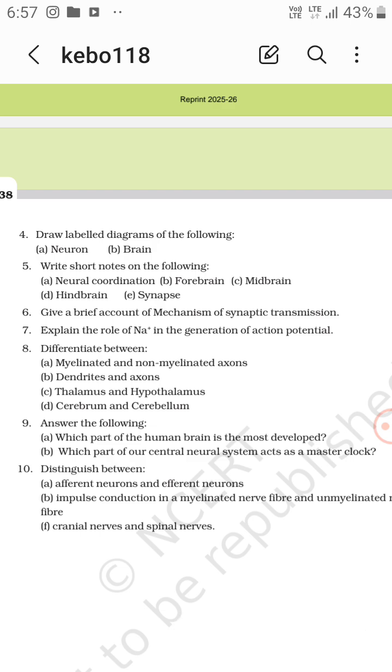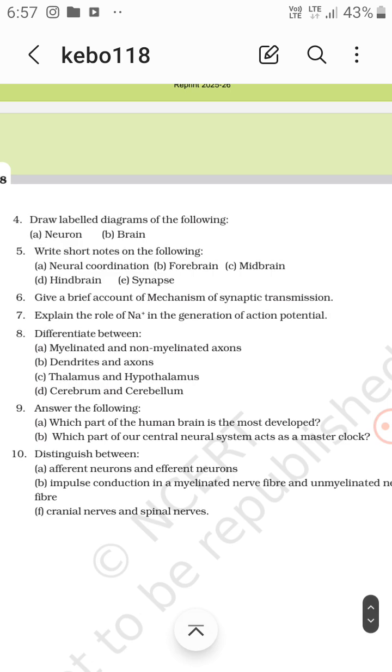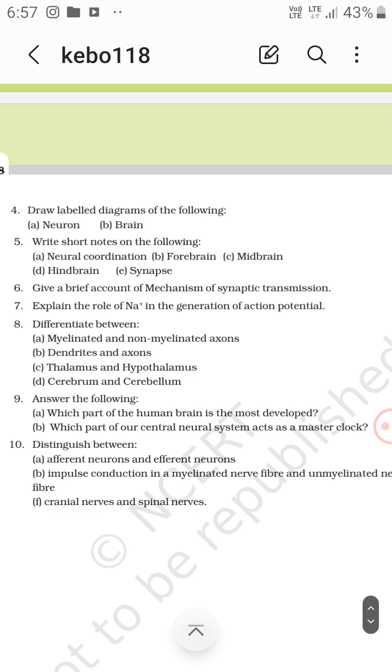Now give a brief account of the mechanism of synaptic transmission. Synaptic transmission goes from the presynaptic side, across the synaptic cleft, to the postsynaptic side. There is a neurotransmitter, and there is the motor unit, that is the NMJ, the neuromuscular junction, then there is release of calcium.